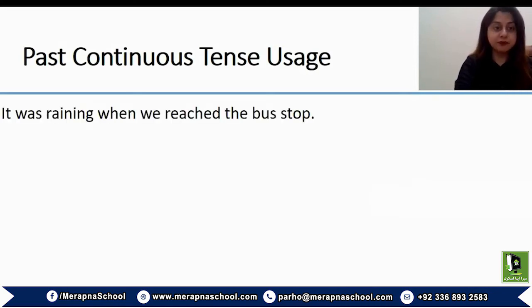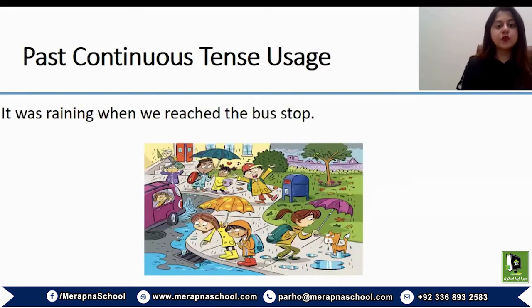The second example is, it was raining when we reached the bus stop. So both of these actions or events happened in the past. We are referring to something that happened in the past. We reached the bus stop in the past. So when we reached the bus stop, we saw that it was raining. So again, it was raining refers to the continuity of action, but in the past.